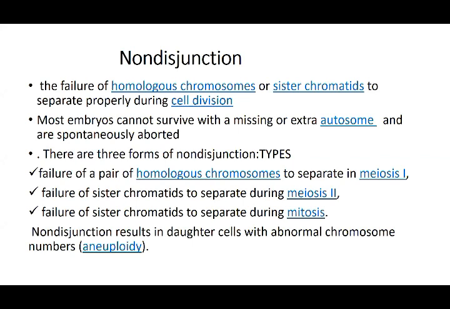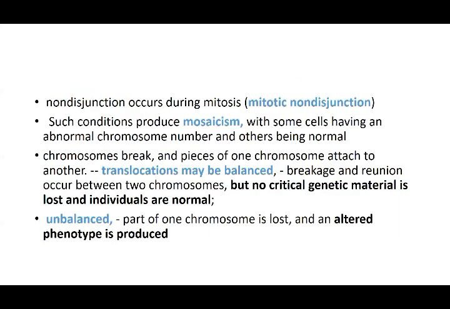Non-disjunction results in daughter cells with abnormal chromosome numbers. That is what we call aneuploidy. That is the term you must know, that will cause the abnormal number of chromosomes. This is the basis why chromosomal abnormalities occur. Then, when non-disjunction occurs during mitosis, we call it mitotic non-disjunction.